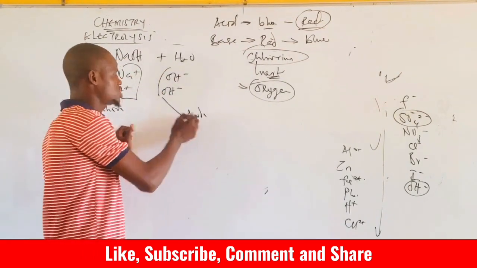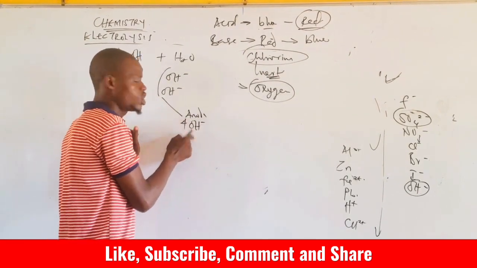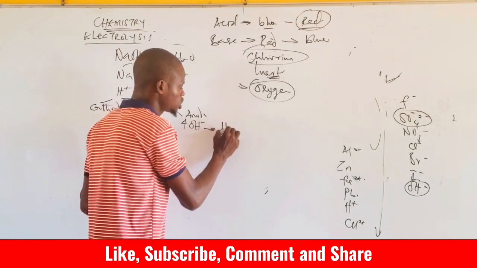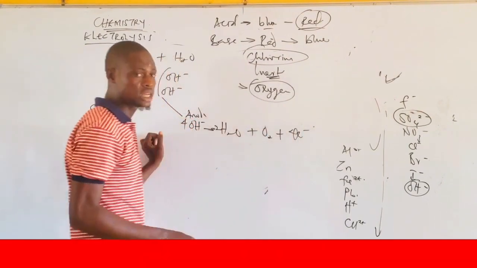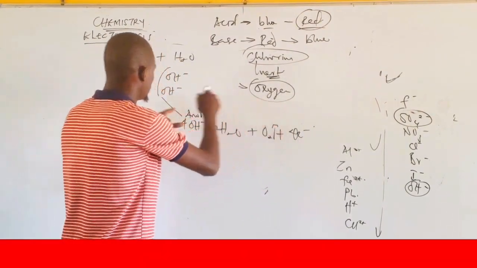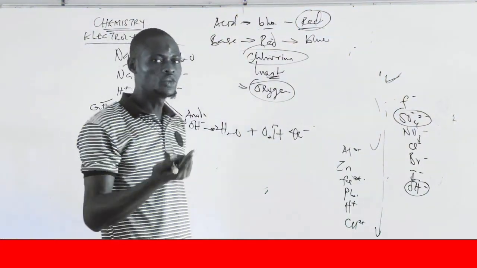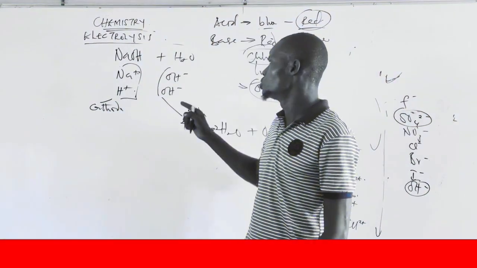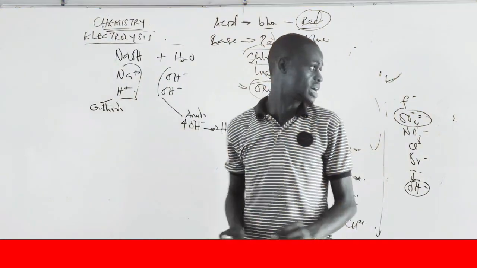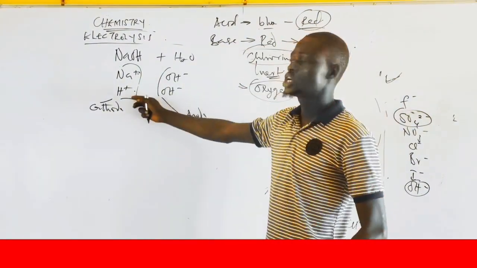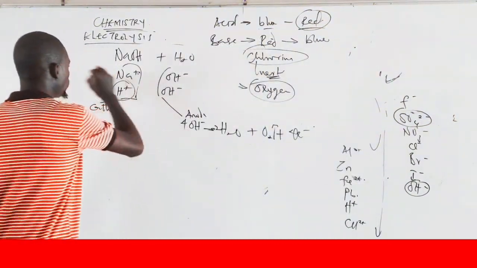And if OH is discharged at the anode, what will be produced? Don't forget I said, if OH is discharged, then there will be production of oxygen gas plus 4 electrons. So oxygen gas will be produced at the anode, but at the cathode, which of these two will be discharged? Don't forget that we said, if platinum electrode is used in this electrolysis here, we are going to consider the position of ion in the electrochemical series, and we also know that hydrogen ion is lower than sodium ion in the electrochemical series. Then hydrogen ion will be discharged.